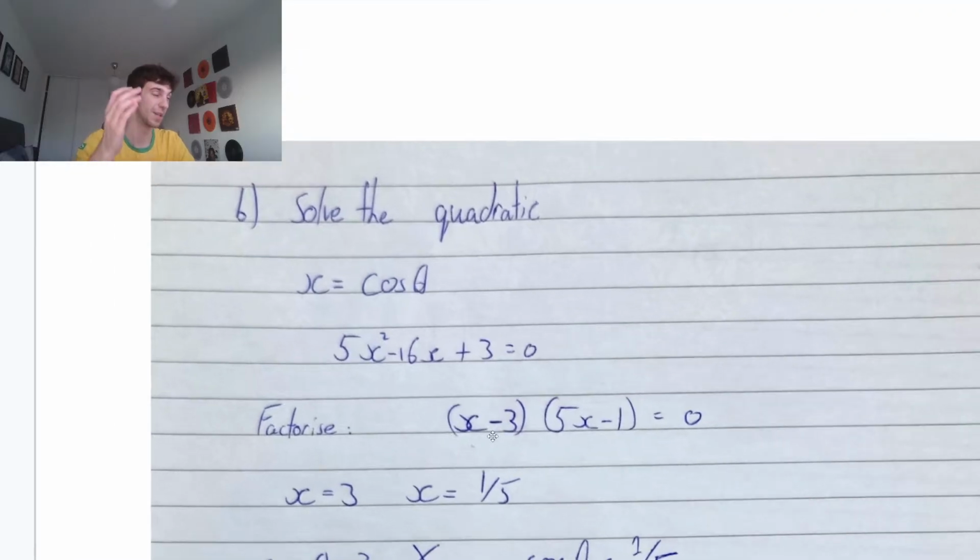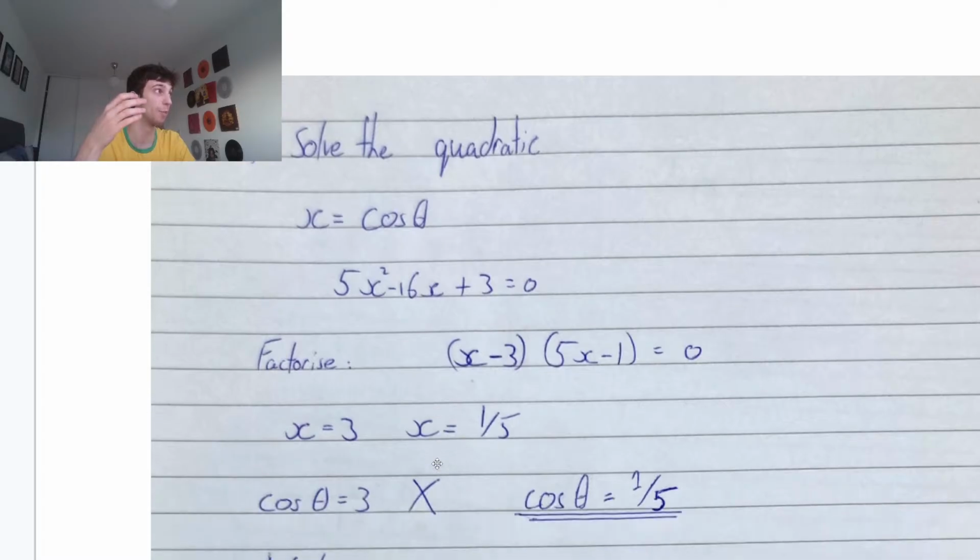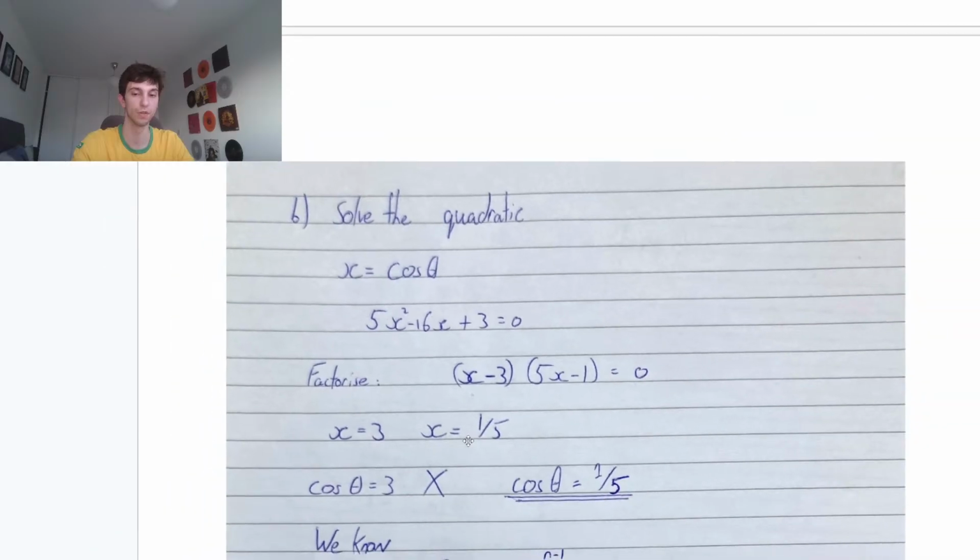Remember, that means that x equals 3 and x equals a fifth, but remember, x equals cos theta. So we have either cos theta equals 3 or cos theta equals a fifth. However, we know that cos is bounded by minus 1 and 1, an idea that will probably come up in trig modeling or a question like this, so we can only have the solution cos theta equals a fifth.